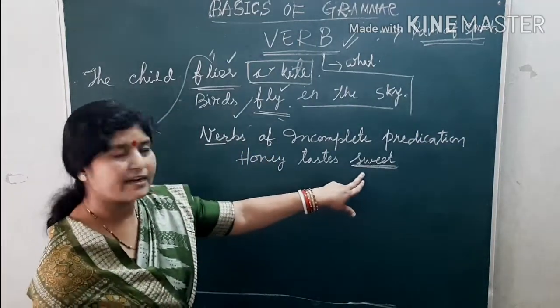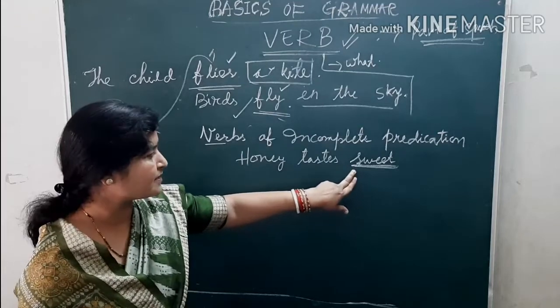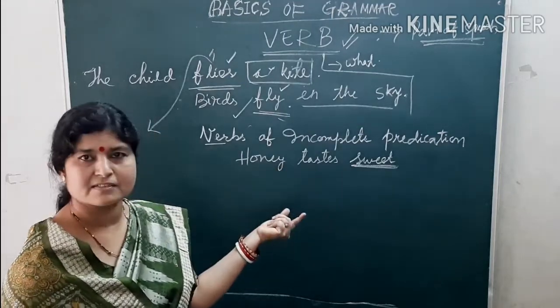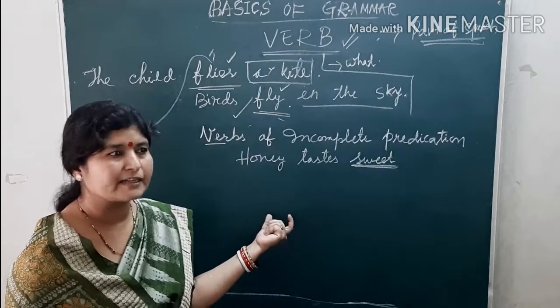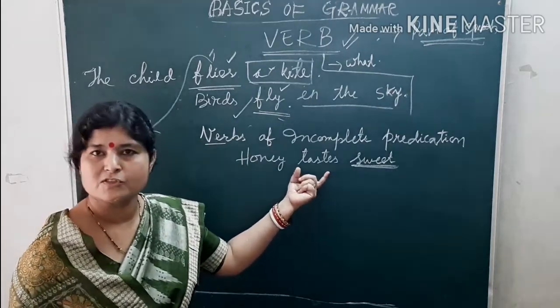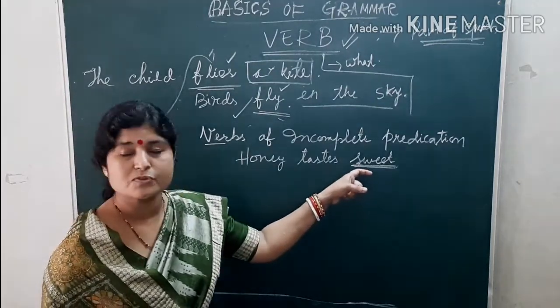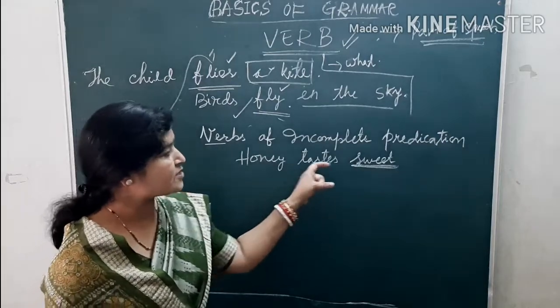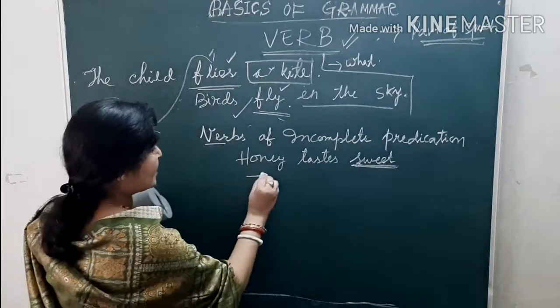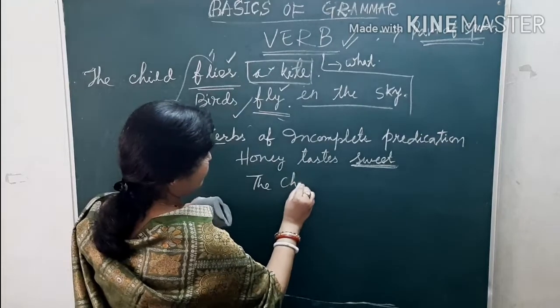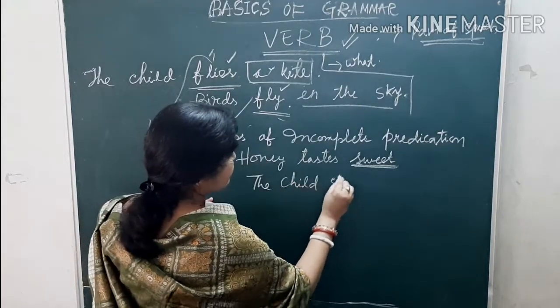Sweet is not an object. It is not an object. But honey tastes means what? We are not getting any complete sense here. So anyhow we have to use sweet. Honey tastes sweet. But the child sleeps.